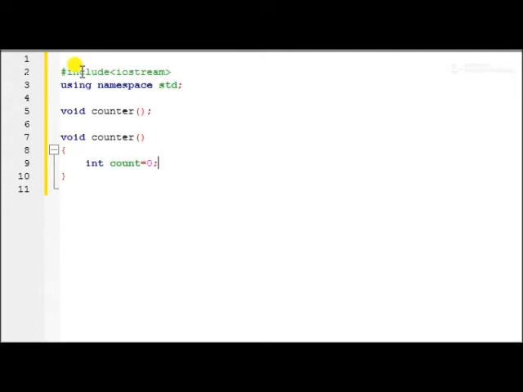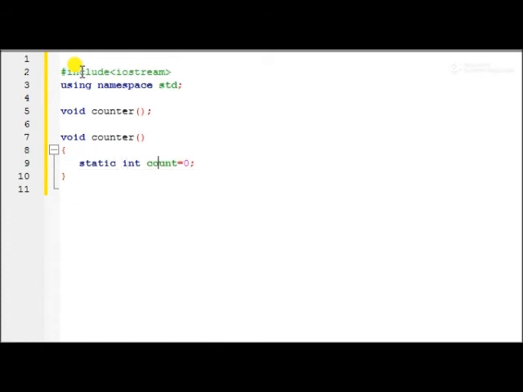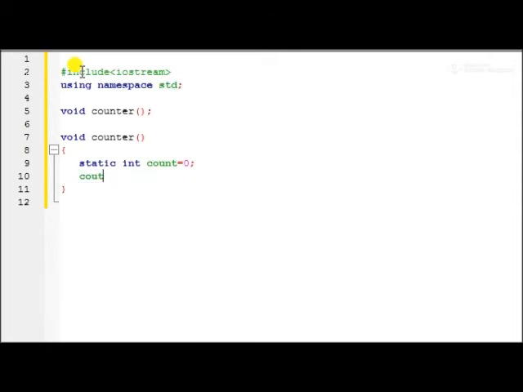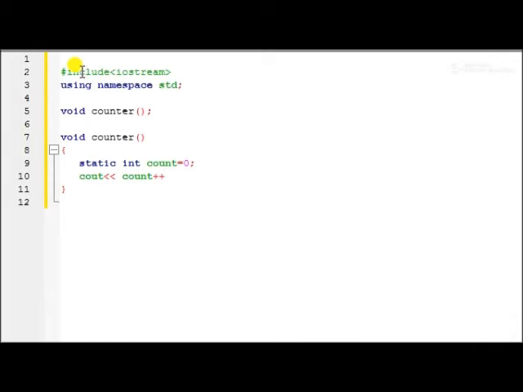If we want to create a static variable, we have to write static as a prefix of that variable. Now this count is our static variable. Then in cout I want to print the value of that count with the increment operator. This work is completed, we have defined our function also.